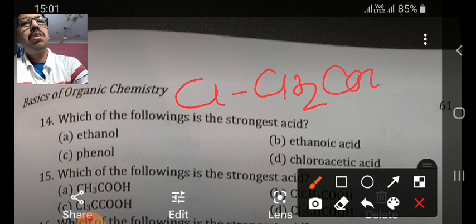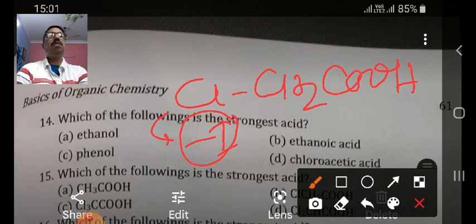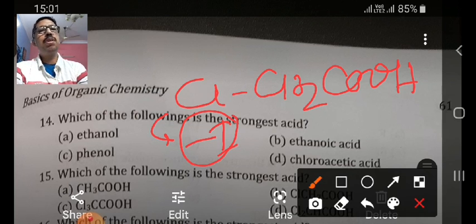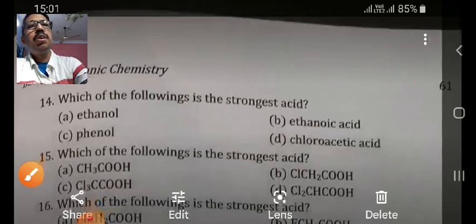ClCH2COOH, and it is a minus I group. Chlorine is a minus I group. So if a minus I group is attached to any carboxylic acid, then it intensifies the acidic strength of the carboxylic acid. So option D will be correct.